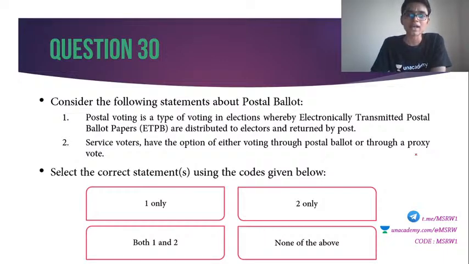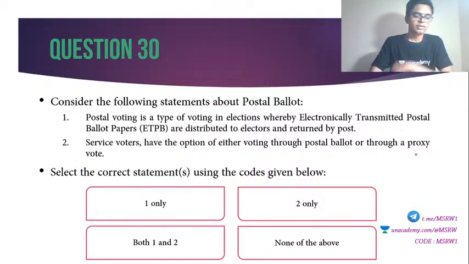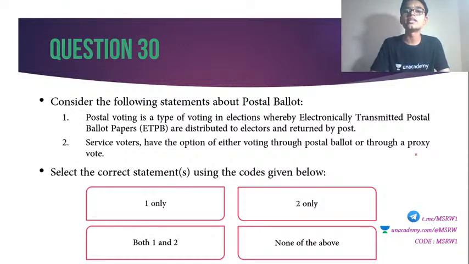Service voters have the option of either voting through postal ballot or a proxy vote. Select the correct answer. Let's see how many can get this. You have 15 seconds.